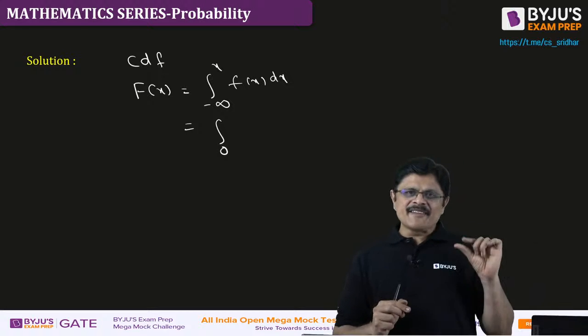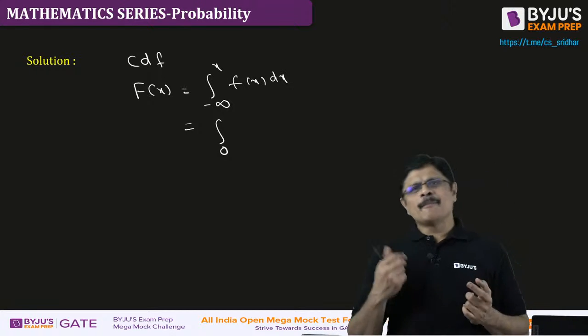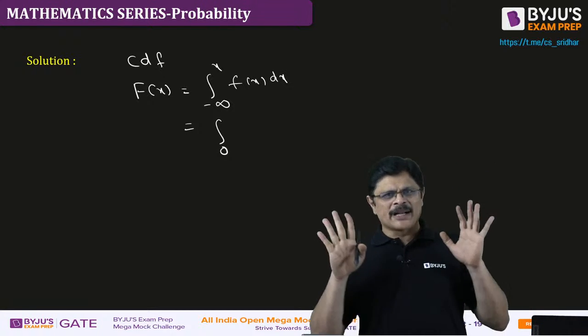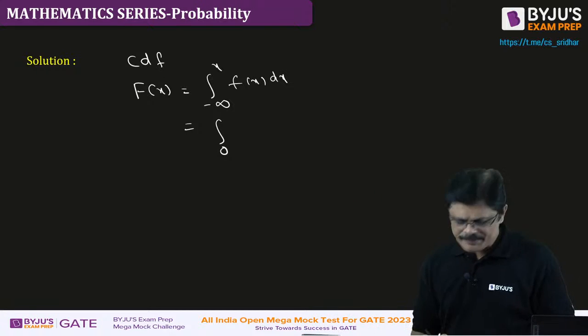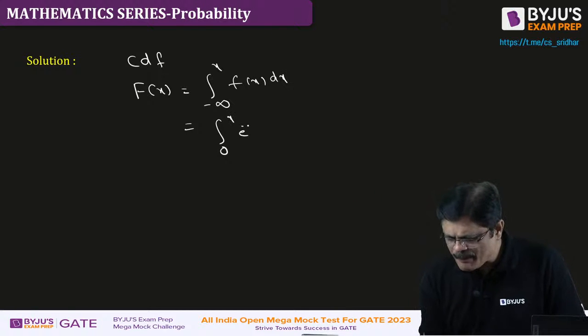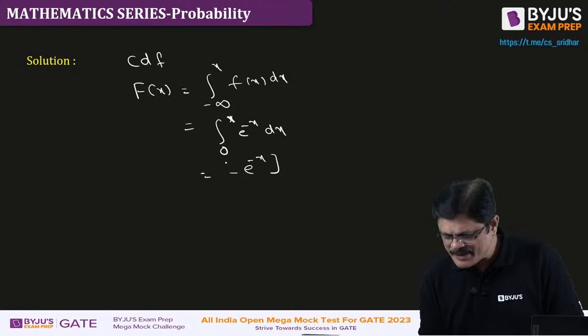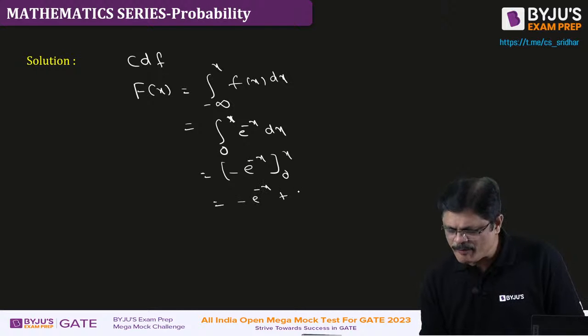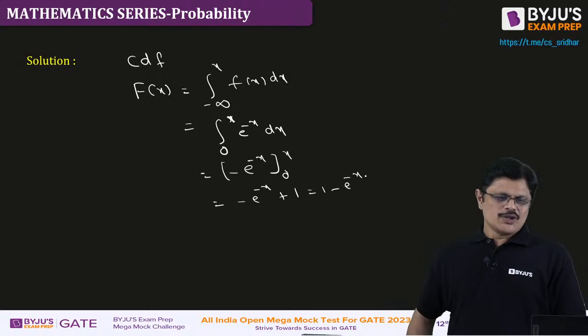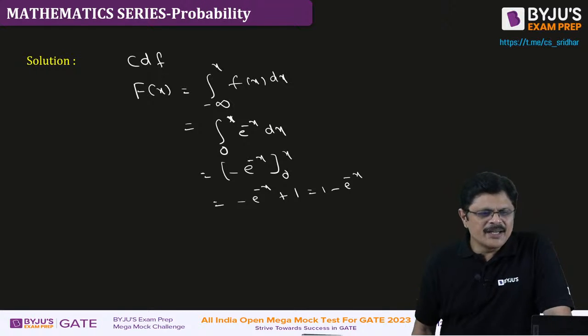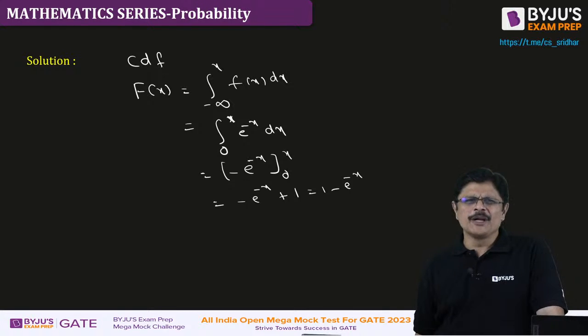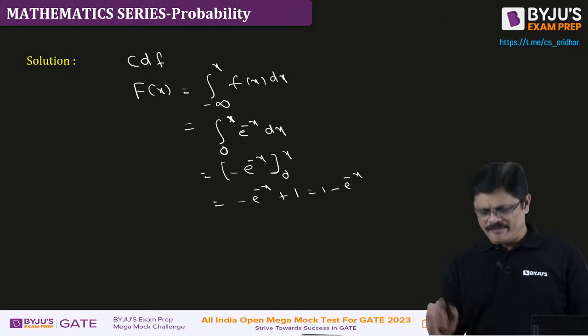Minus infinity is considered the lower limit and plus infinity the upper limit; you should remember that, my dear friends. So it is the integral from 0 to x of e to the power minus x dx, which is minus e to the power minus x from 0 to x. Minus of minus gives plus, and e to the power 0 is 1, so this is 1 minus e to the power minus x. This is your cumulative distribution function, the CDF.